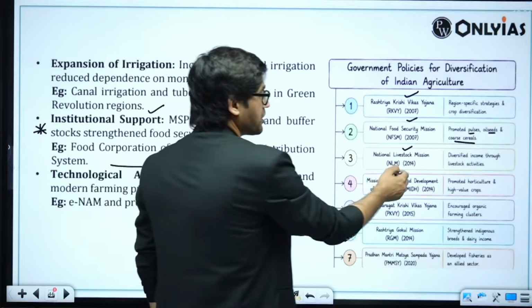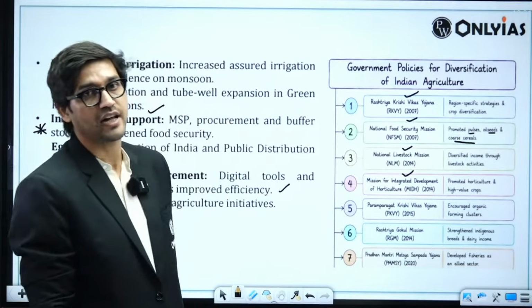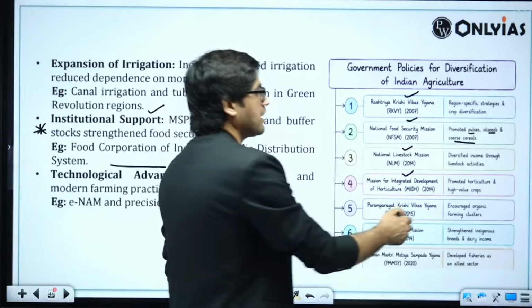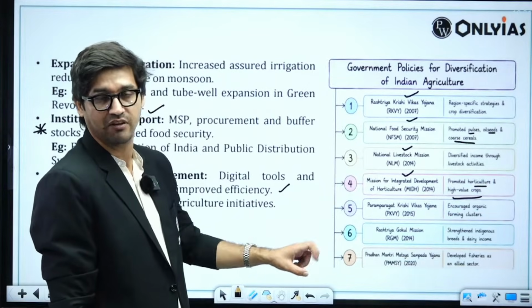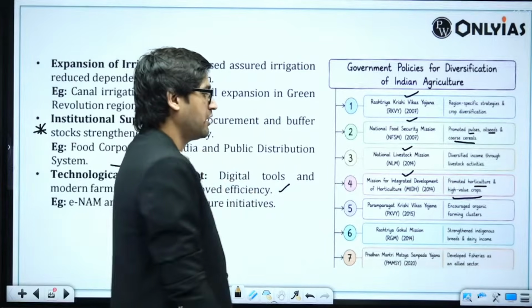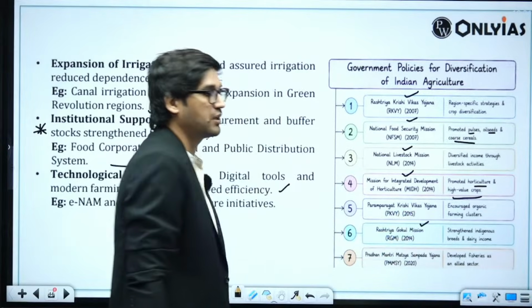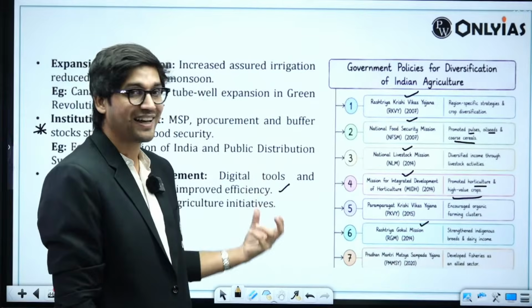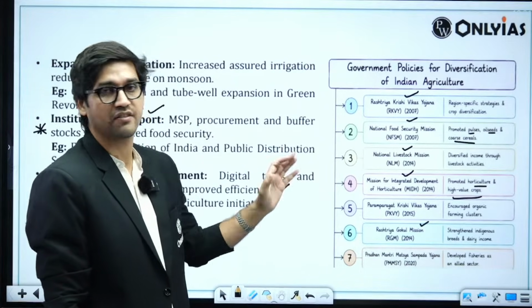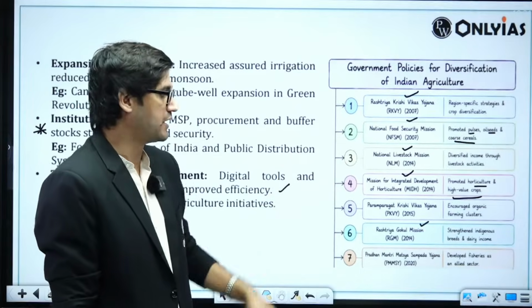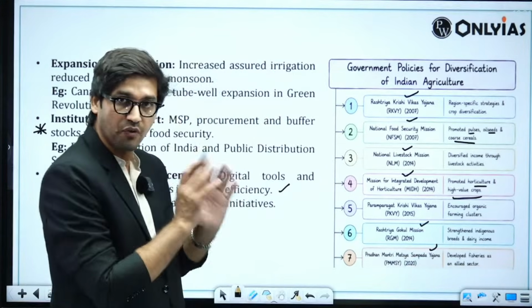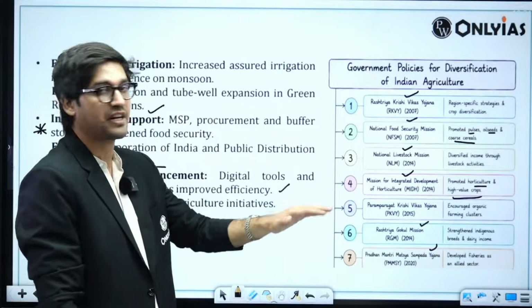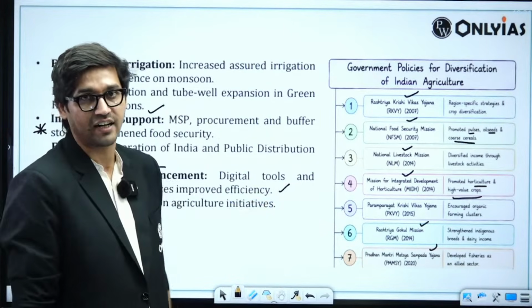We can talk about the Mission for Integrated Development of Horticulture, MIDH, which promotes horticultural high-value crops. We can talk about Paramparagat Krishi Vikas Yojana, which promotes organic farming. We can talk about the Rashtriya Gokul Mission, which strengthens India's domestic indigenous livestock varieties, right? We can also talk about Pradhan Mantri Matsya Sampada Yojana, which is focusing on the development of the fishery sector as an allied sector in India.